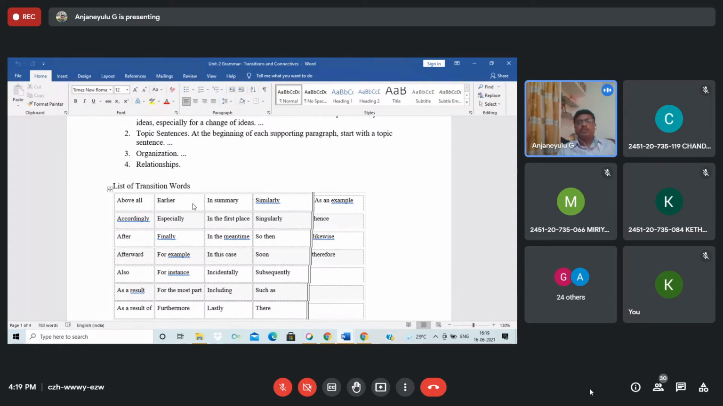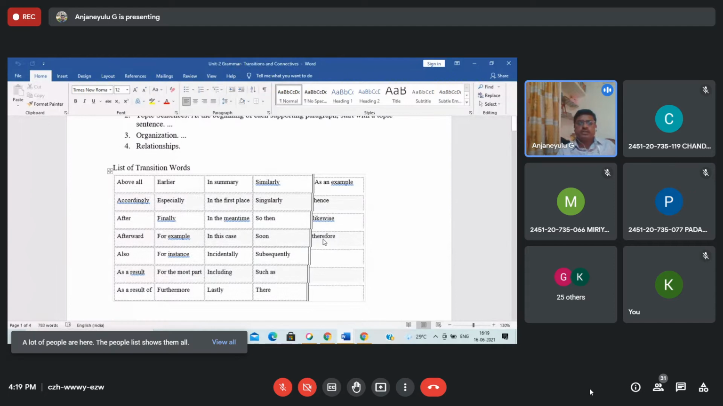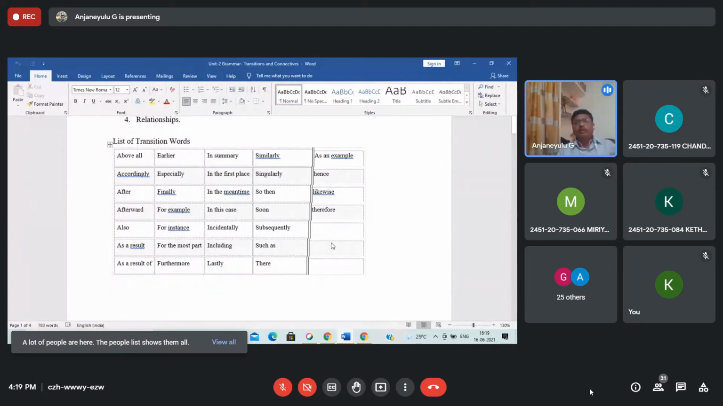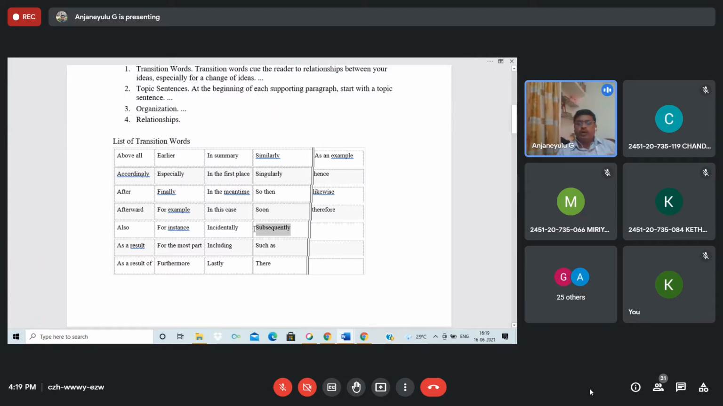In summary, similarity. So, dear students, you just identify and remember this list of words we call transitions. But how do you link these connectives, these transition words, with these sentences, with subsequently. See here, it is one word, subsequently. See, subsequently is a word we use generally.